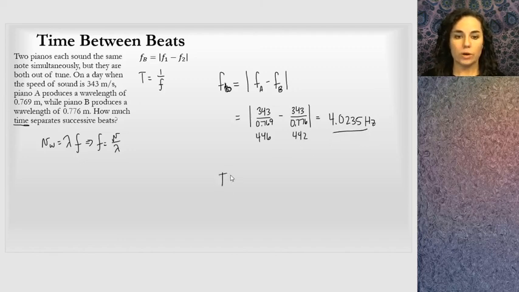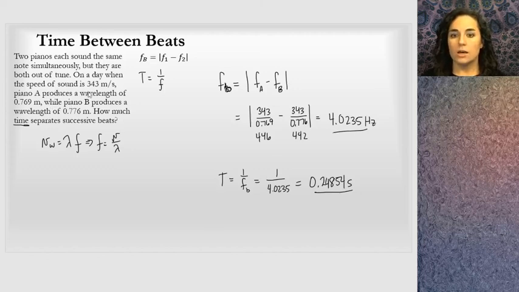But remember, I don't want just the beat frequency. I want the time between the beats. So I'll take 1 over the beat frequency. So 1 over 4.0235. And when I run that through the calculator, we get 0.24854 seconds.